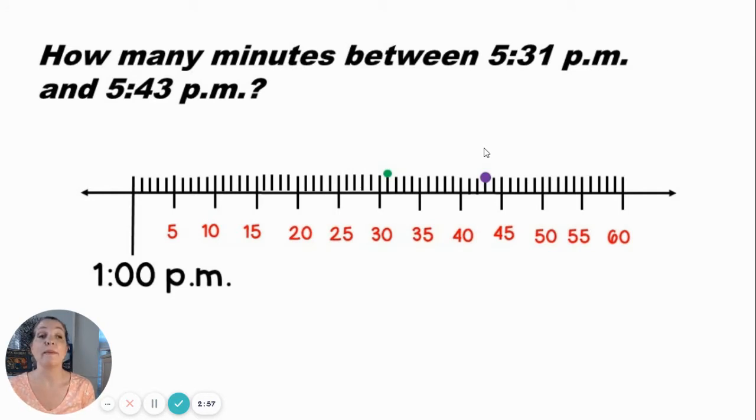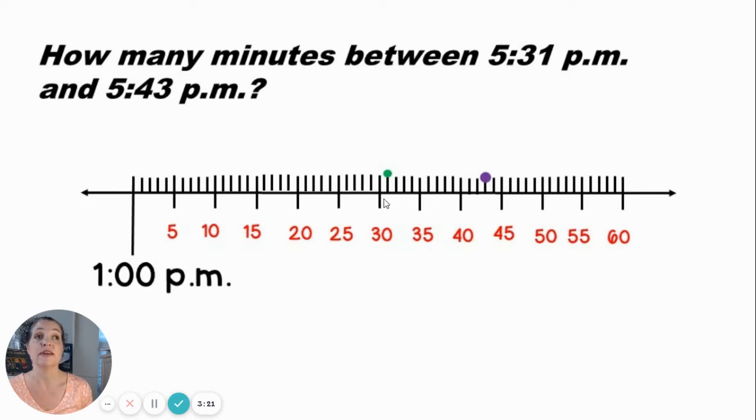So, how many minutes are there between 5:31 p.m. and 5:43 p.m.? Here's what you do. You start at 5:31, which is the green dot, and then you count up until you reach 5:43. You're going to include that 5:43 in your number.